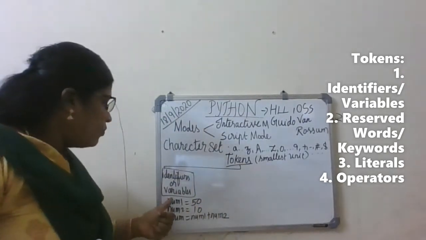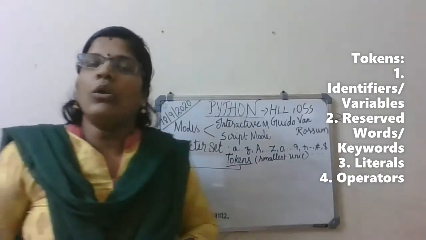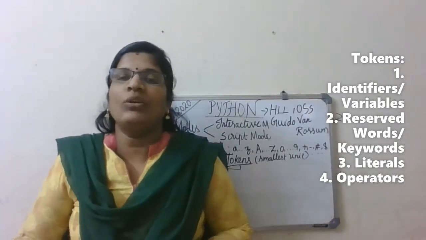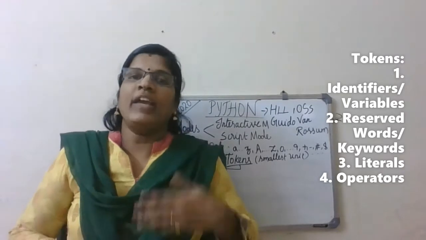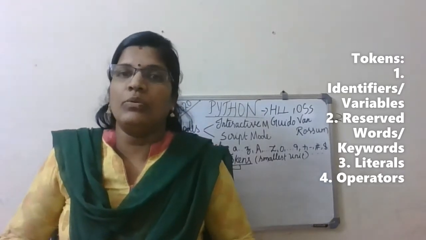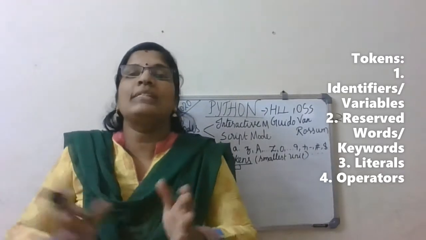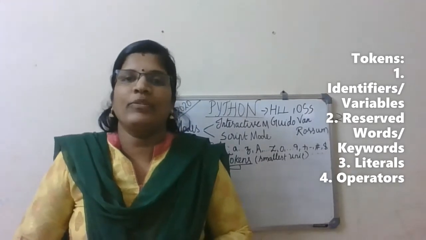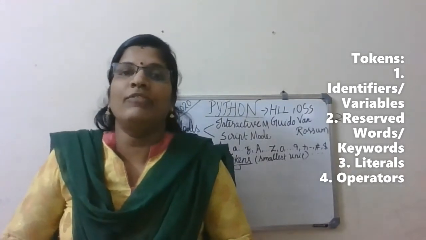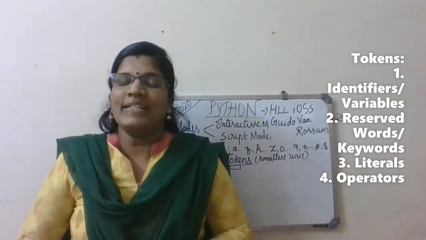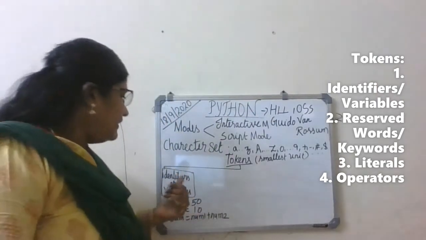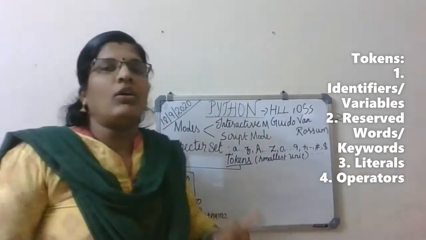Here num1, num2, sum are all called variable names. These are all called variables. You can take any variable name as you like, but you have to follow the certain rules which I explained, and it should not be a reserved word also. Got it?